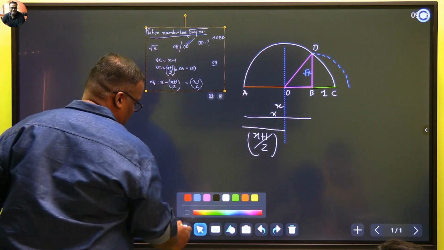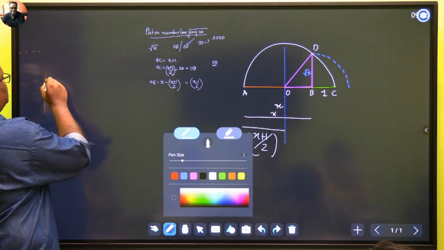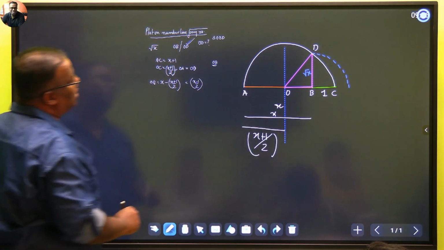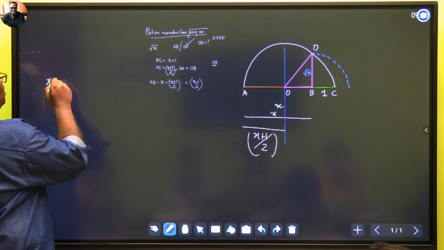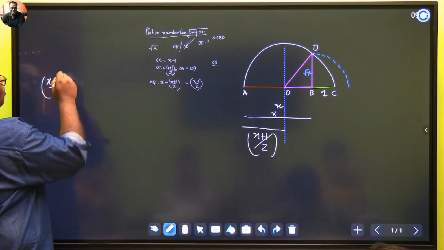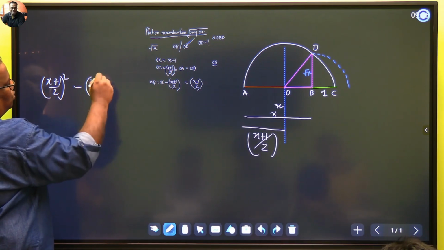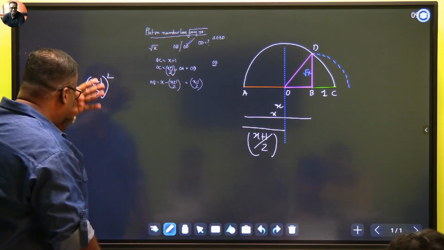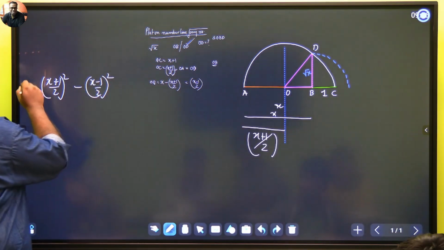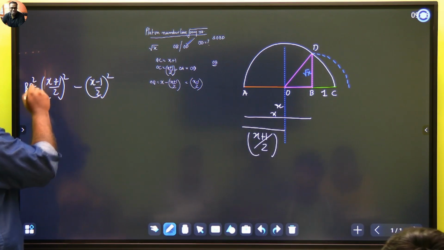Okay, so let's find it. It's x. What is the value of OD? X plus 1 by 2. X plus 1 by 2 whole square minus x minus 1 by 2 whole square. So it will be a plus b into a minus b. Remember, children, this is BD square.